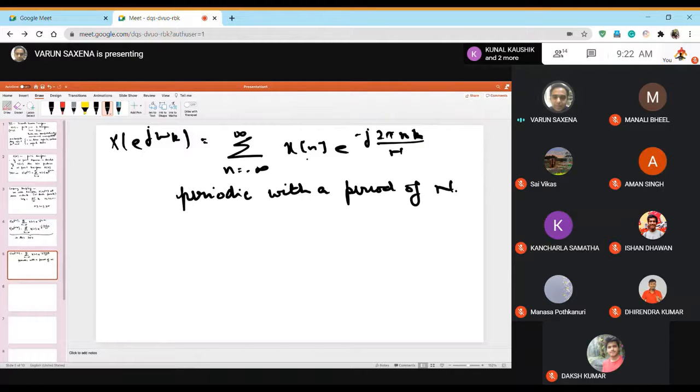So this is basically what I'm talking about, periodicity in k. It's periodic in k, which means that if you replace k by k plus N, you will get the same sequence back.